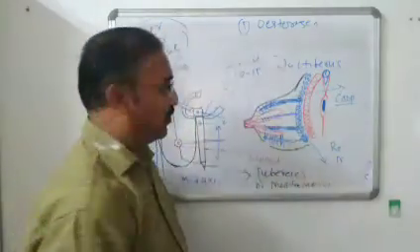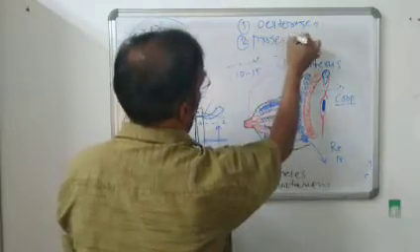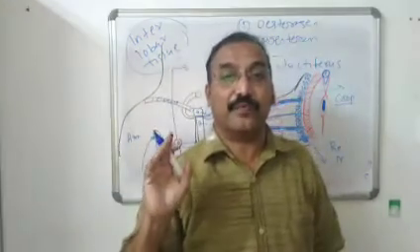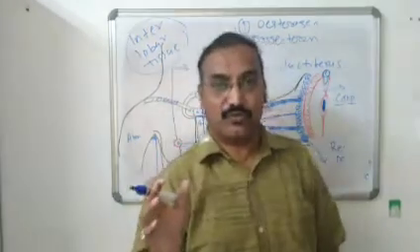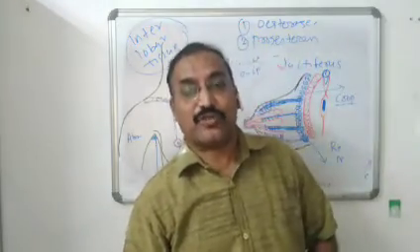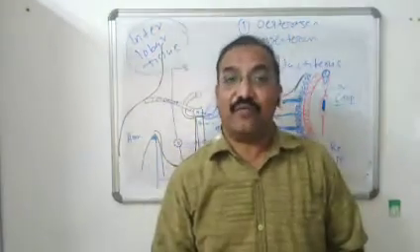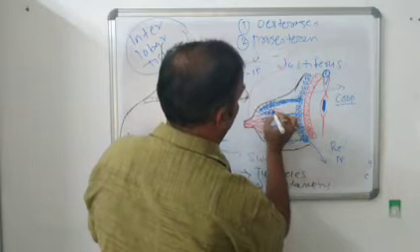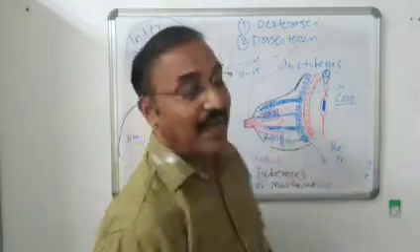Then another hormone also acts there, that is progesterone. The breast is a modified sweat gland and an accessory organ of the reproductive system in females. That's why we need to know the hormonal study, which endocrine hormones act on the breast. So the first one is estrogen. It promotes the growth of the lactiferous duct. Then estrogen promotes the growth of the alveolus, the one we drew here, with branching inside like this.